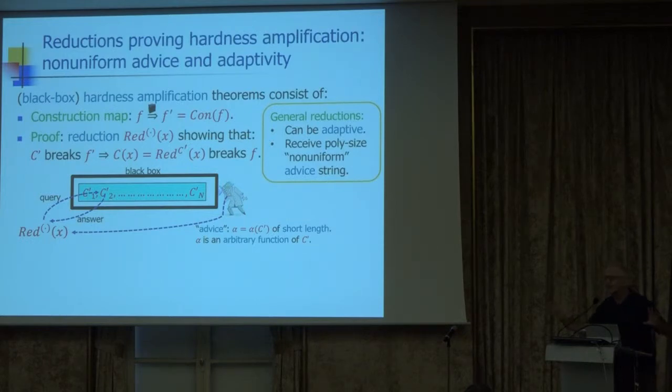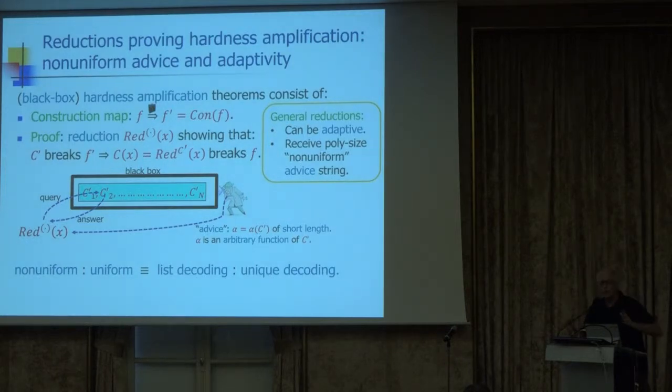This sounds very mysterious, but that's the way these reductions work. They all use this kind of suspicious guy in a raincoat, and they have to. We know that they have to. If you're a coding theorist, you're used to that because the ratio between non-uniform reductions and uniform reductions is kind of like the ratio between list decoding and unique decoding. In what sense? You can think of a non-uniform reduction as a list of reductions, one for every possible instantiation of the advice string. So that's really the connection.